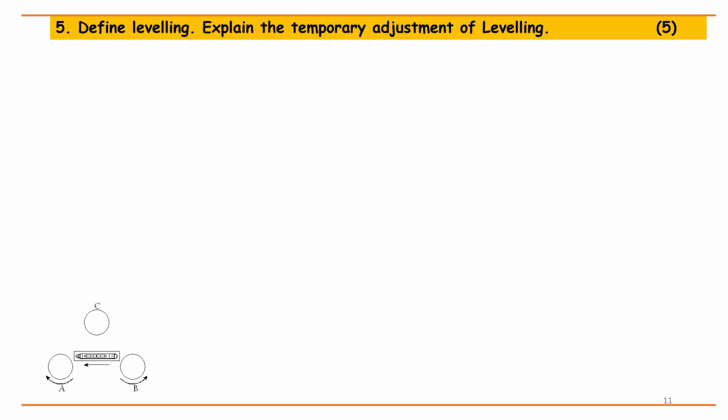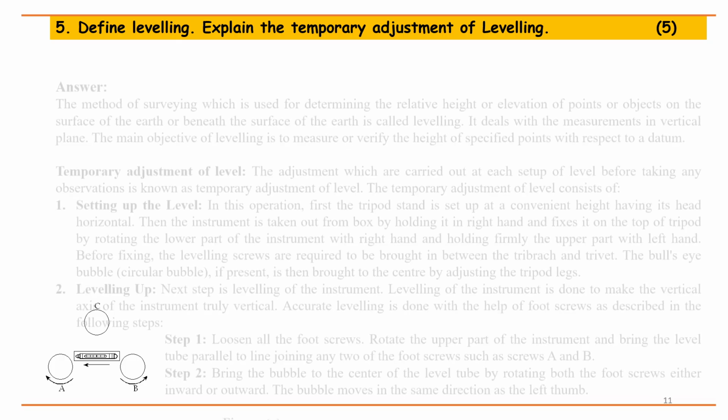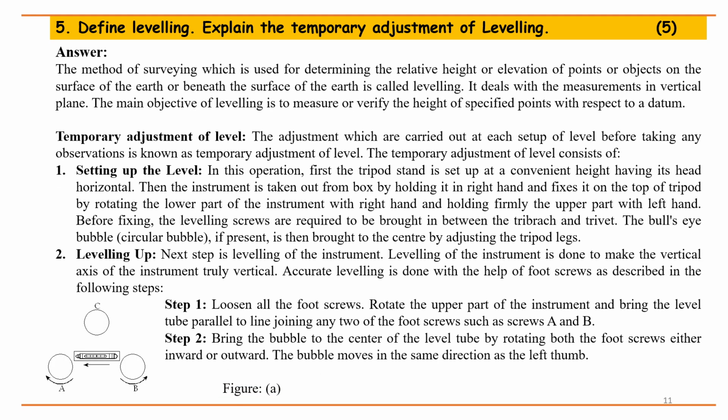5. Define leveling. Explain the temporary adjustment of leveling. Answer. The method of surveying which is used for determining the relative height or elevation of points or objects on the surface of the earth or beneath the surface of the earth is called leveling. It deals with the measurements in vertical plane. The main objective of leveling is to measure or verify the height of specified points with respect to a datum.